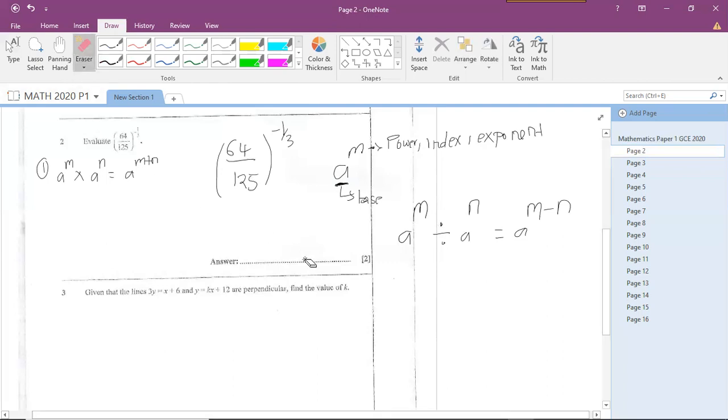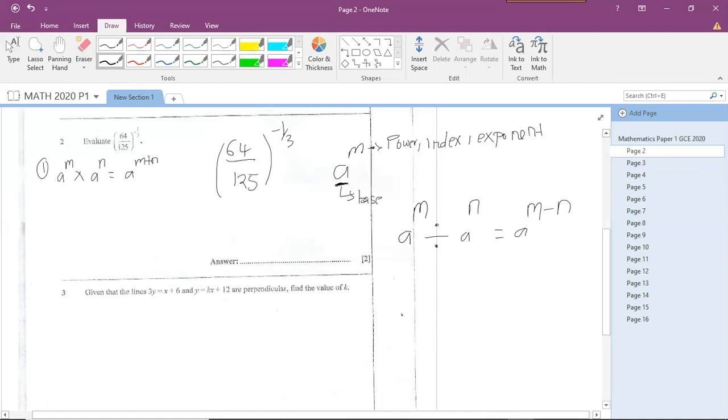How do I remember this rule? If I see indices being divided, what I usually do is that I just cancel out these two dots. If I cancel out those two dots in a division symbol, I'll be left with the subtraction symbol. So if I've got two bases and we're dividing, I simply cover those two dots, and it will be a subtraction symbol. So I have to subtract the powers.